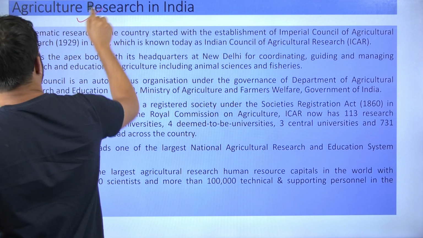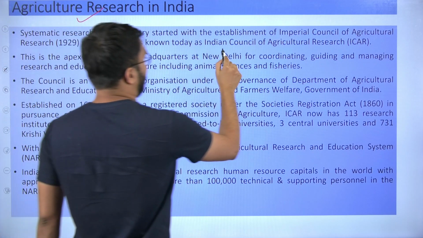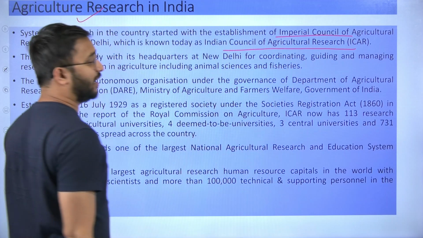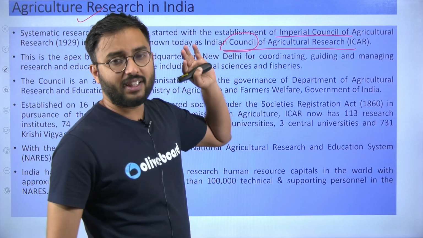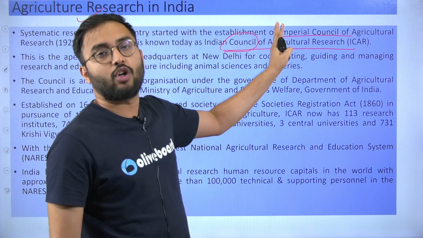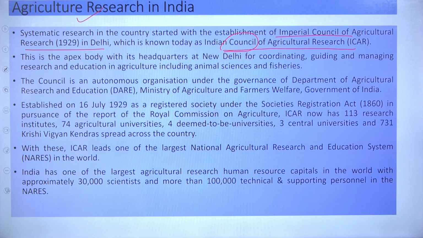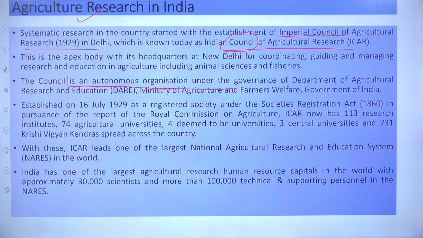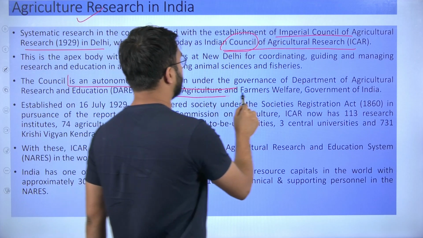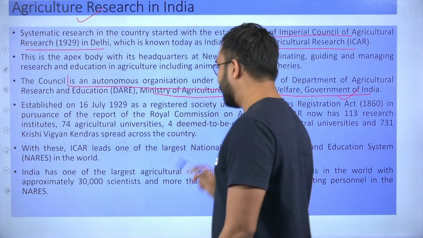Then comes agricultural research in India. If I try to tell you about agricultural research, ICAR. What is ICAR? It's one of the apex institutions of research for agriculture. Indian Council of Agricultural Research. It was established in 1929. Then the other important thing is, recently only, a Department of Agricultural Research and Education was established under our Ministry of Agriculture and Farmers Welfare.